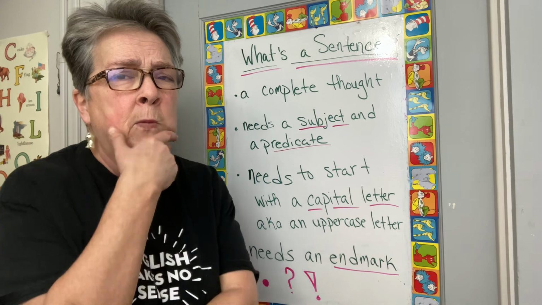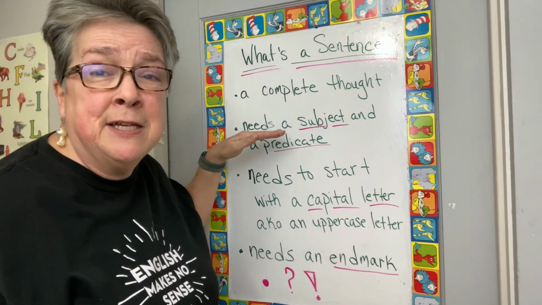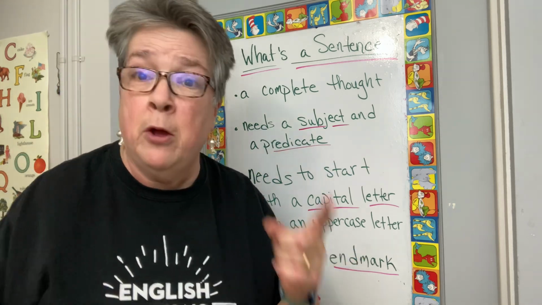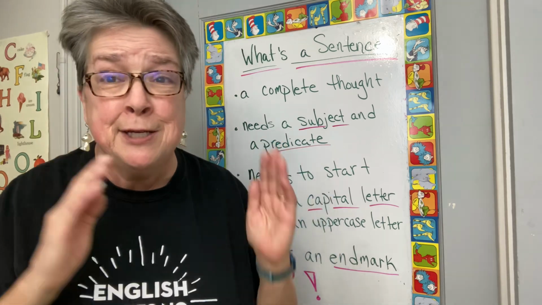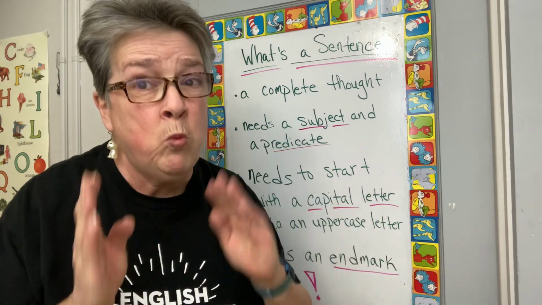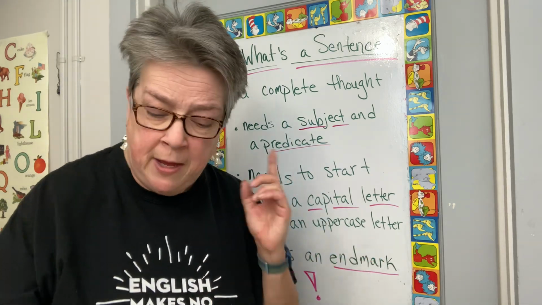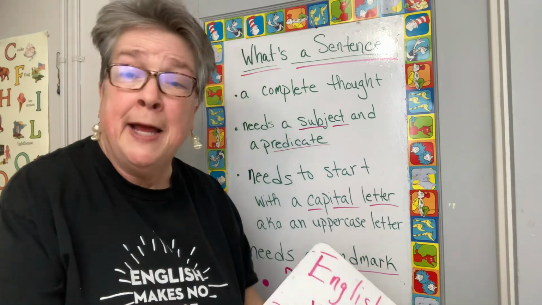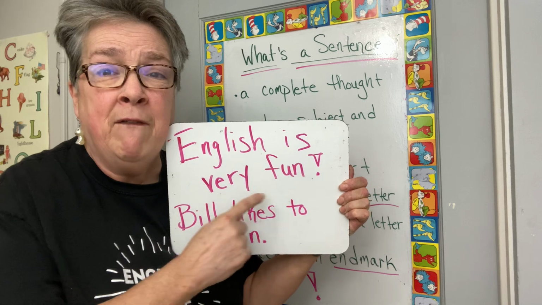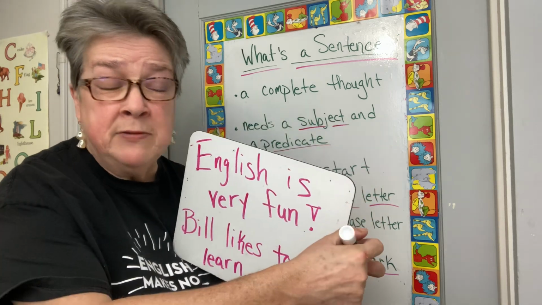Okay, Sarah, what's a sentence again? It's a complete thought. It needs a subject and a predicate. Okay, great, but what is a subject? Great question. A subject is the naming part of the sentence. It's the who or what that is doing something. Oh, okay. For example, let's do a sentence. English is very fun. Okay. Who or what is very fun?